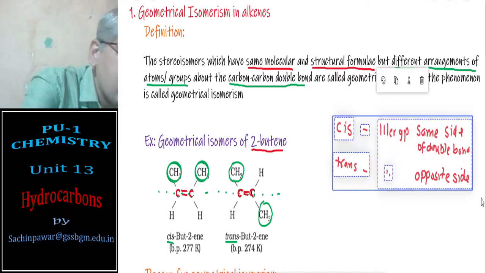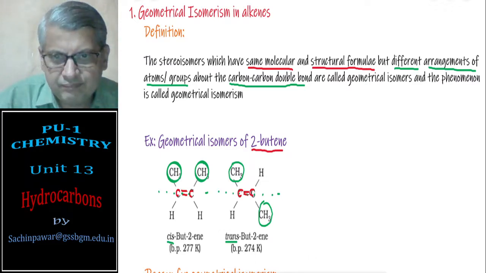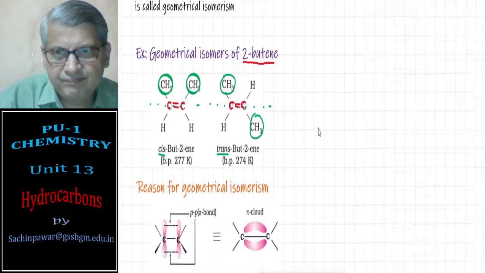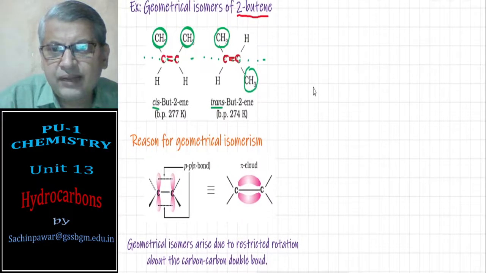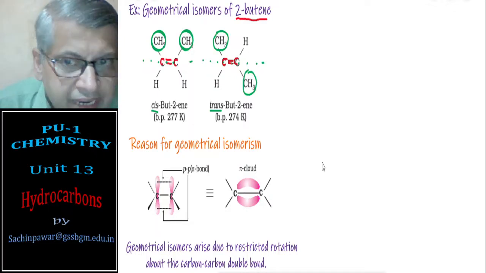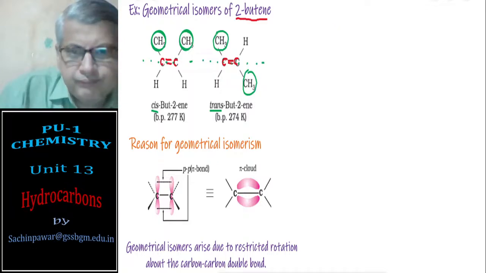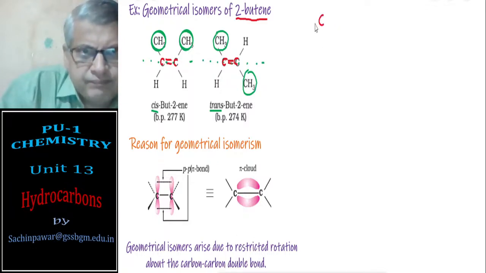Okay. The question comes, why do these geometrical isomers exist? For this I need to go to the topic chemical bonding and explain to you. The atomic number of carbon is 6.